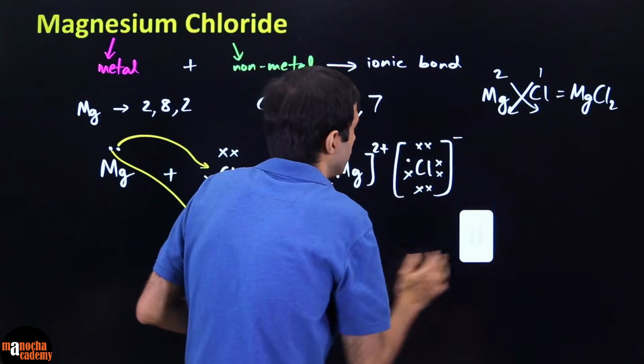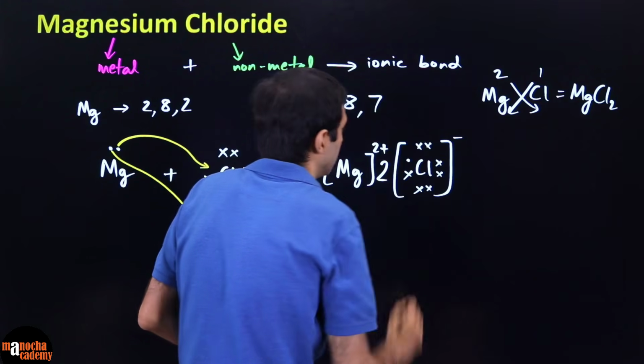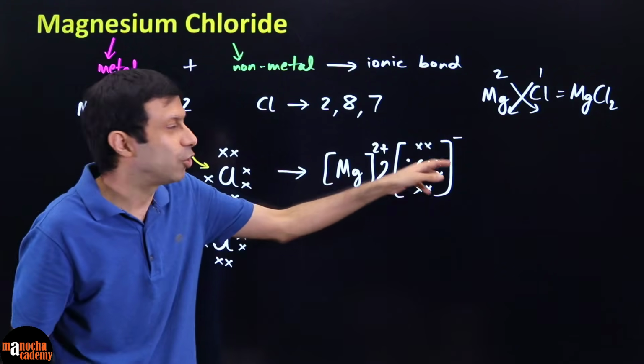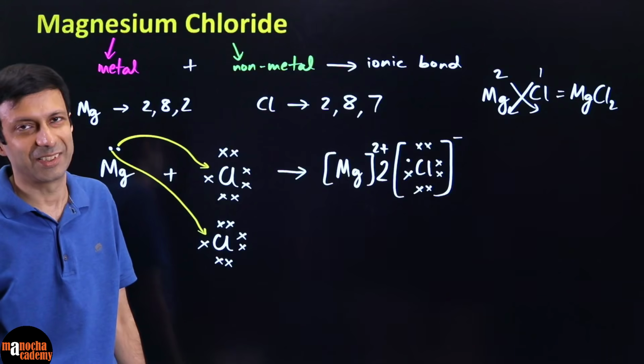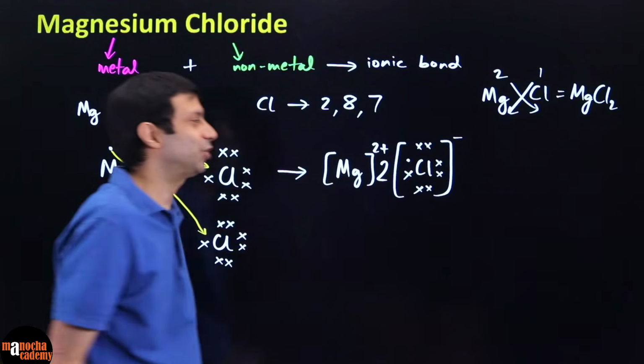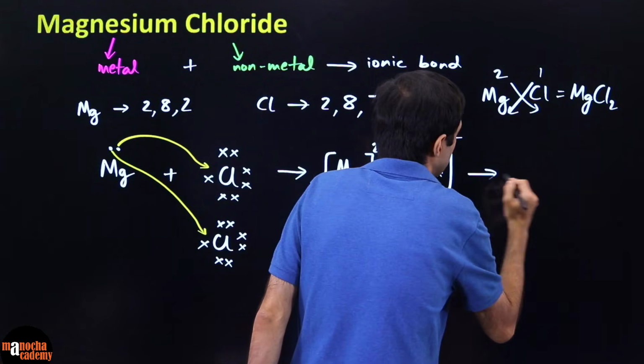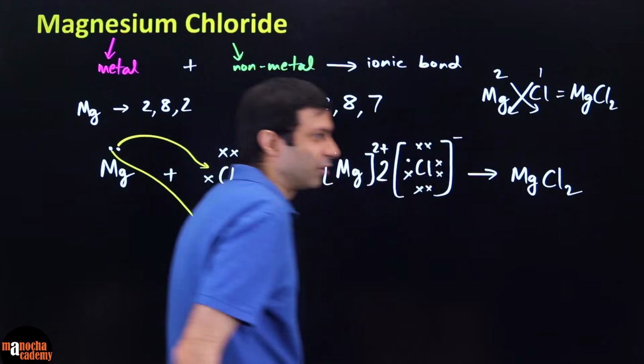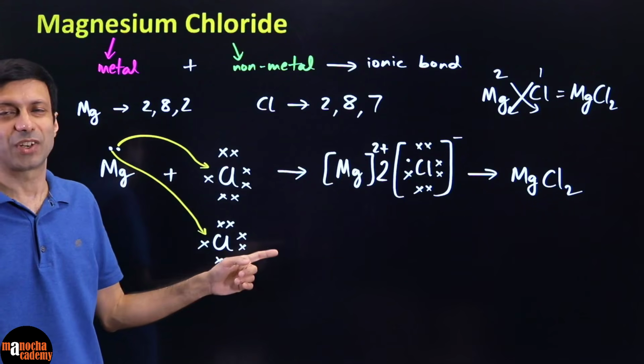The 2 by convention is actually written here. So this shows 1 magnesium cation and 2 chloride anions, forming magnesium chloride, which we write as MgCl2. So this is how you show the bonding structure.